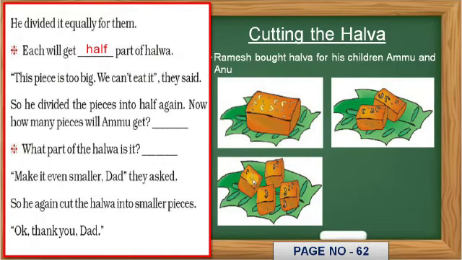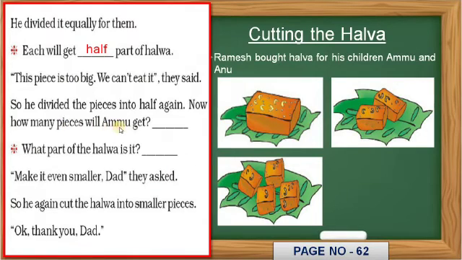Again it is divided into half again. Each piece is divided into two parts. So to count how many total pieces, there are 4 pieces which you can see in this figure. Clear what I am telling you? Okay. So he divided the pieces into half again. So Ramesh cut into equal 4 parts. Okay.